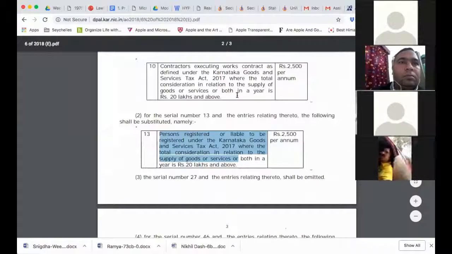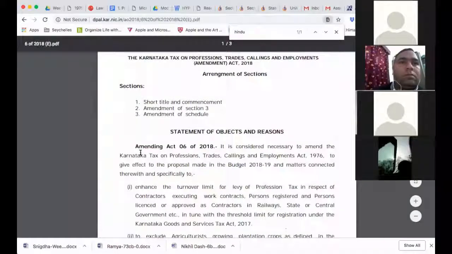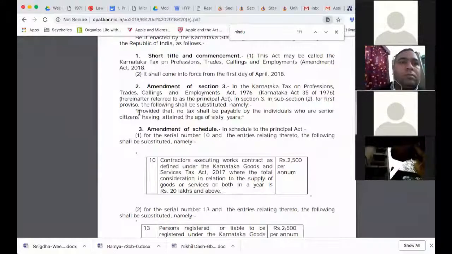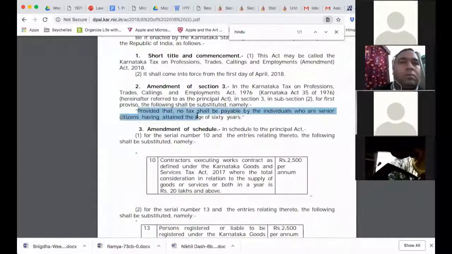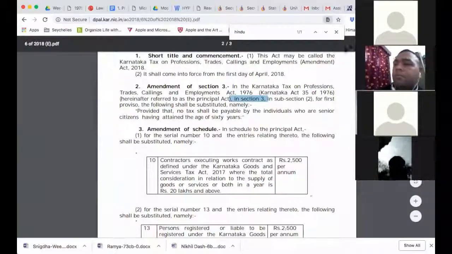So this is the GST one. Let's see that Hindu undivided family one. They have not written over that. This part is not there. One second. Amendment of section 3. No tax shall be payable by individuals who are senior citizens having attained the age of 60 years. In section 3, subsection 2, for the first proviso.